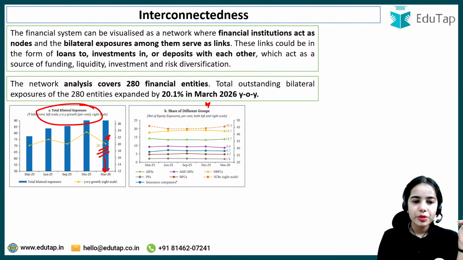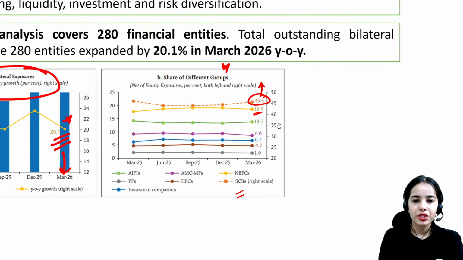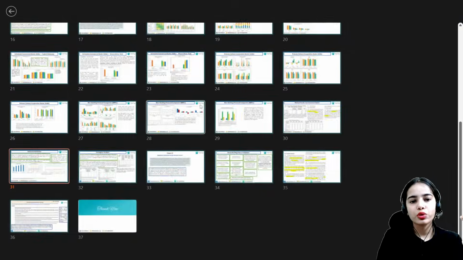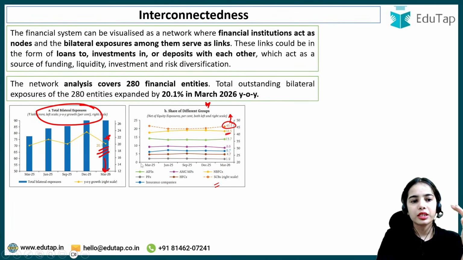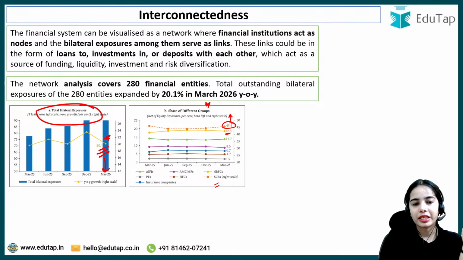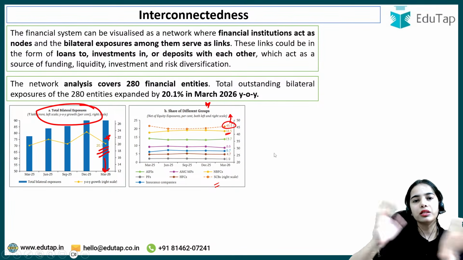Now share of different groups. So the scheduled commercial banks have the highest share in the bilateral exposures, then the NBFCs, after that the All India Financial Institutions. Okay. After that, there are asset management companies, mutual funds and such. Now, coming to the next part. So, remember that the total bilateral exposures have expanded by 20.1%. They have a growth of 20.1%. And the share of different groups: the banks, the scheduled commercial banks, have the highest share in the exposures.